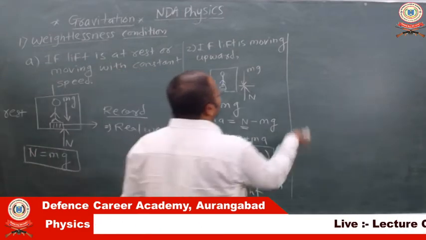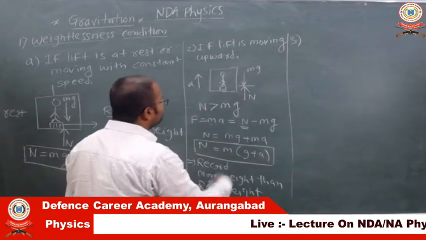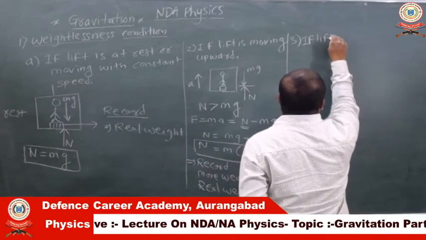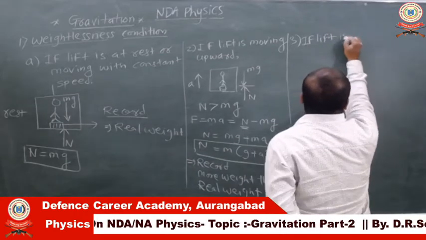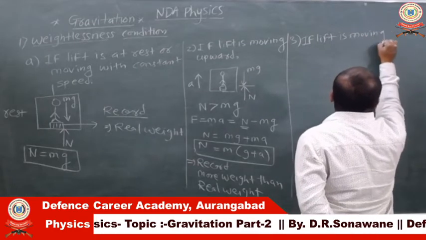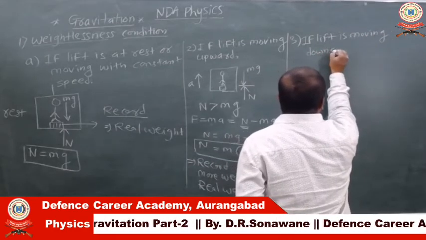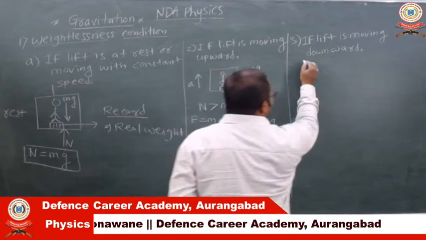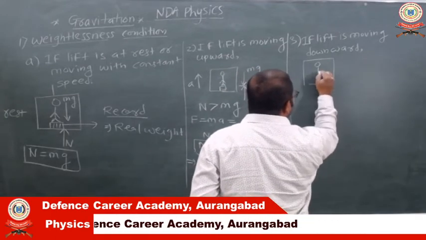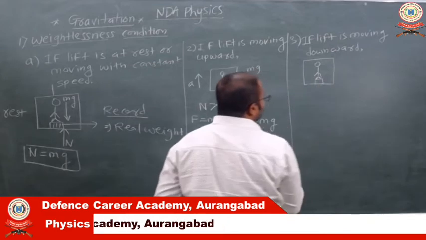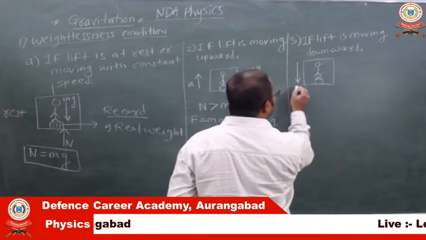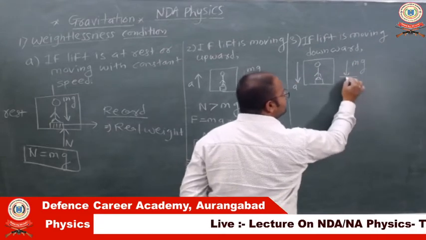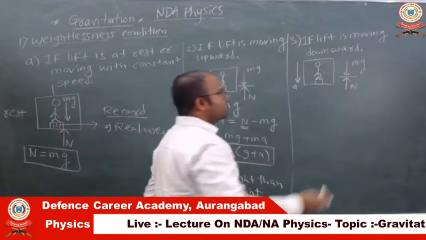So third condition, again, if we consider the lift is moving downward with some acceleration a. So first of all we draw the diagram here. Here is a person inside the lift standing on a weighing machine. If the lift is moving downward with acceleration a, we know that the weight of the person is vertically downward and the force applied by the surface, that is the normal reaction, is vertically upward.